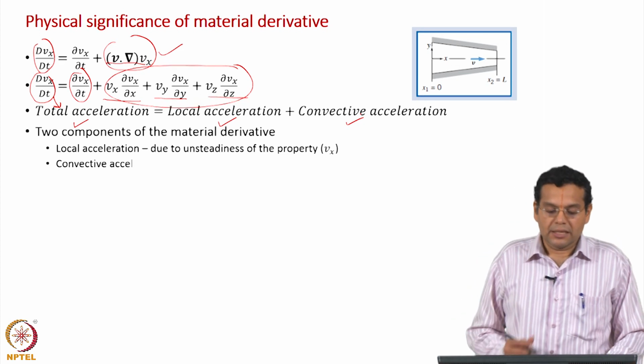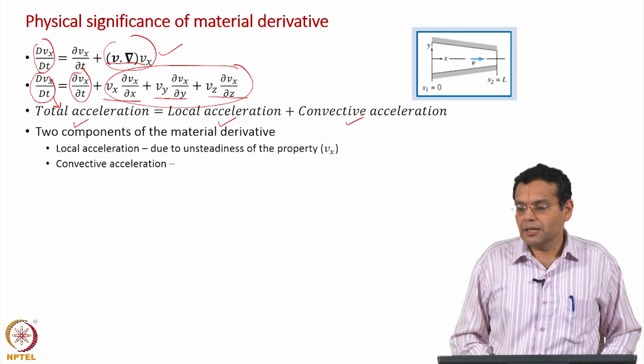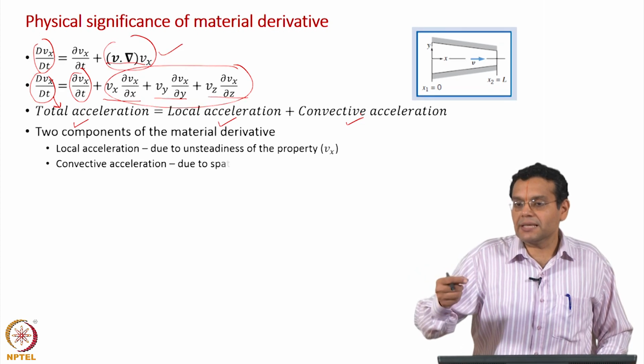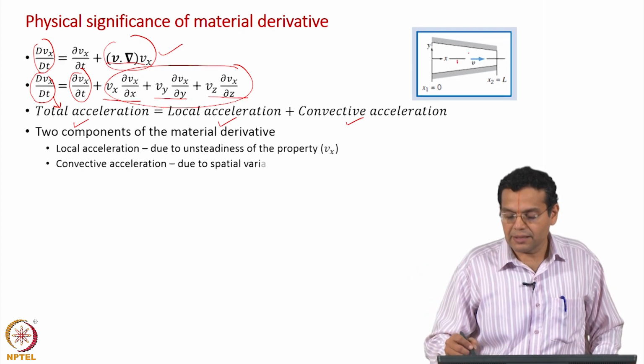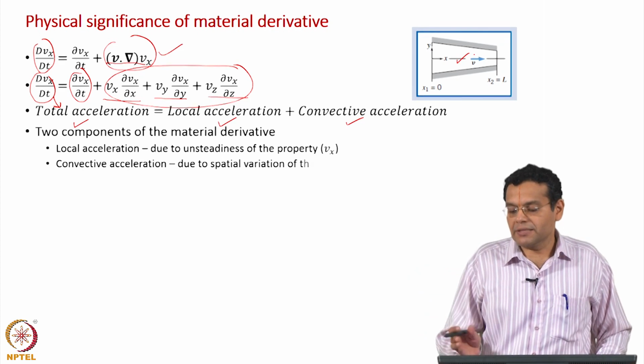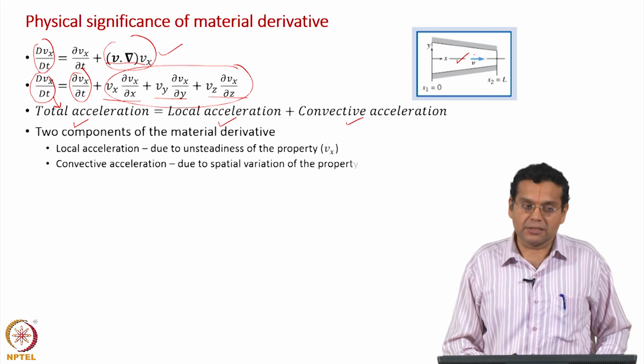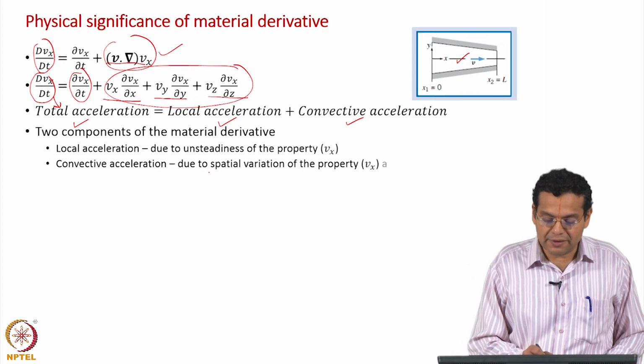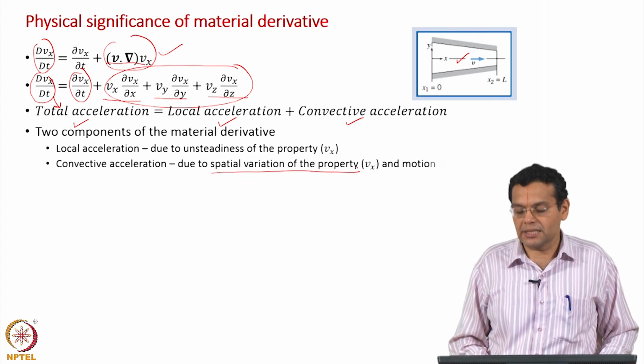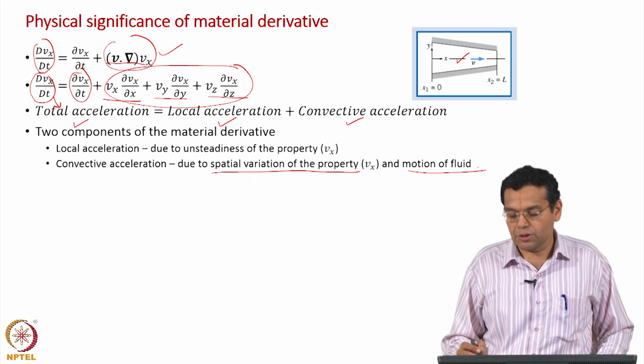Second one is the convective acceleration, as it moves from one place to another there is a change in velocity. Okay. In this example, from one place to another we have seen it will experience an increase in velocity. Okay. So, due to spatial variation of the property, in this case velocity, and motion of the fluid.